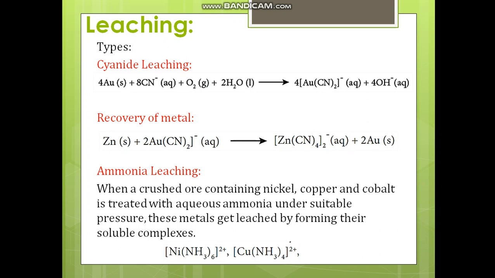The next method is ammonia leaching. Ammonia leaching involves elements like nickel, copper and cobalt. What you are going to do is, when a crushed ore containing nickel, copper or cobalt is treated with aqueous ammonia under suitable pressure, these metals get leached off by forming their soluble complexes. As we all know, nickel ammonia complex and copper ammonia complex are soluble in water.